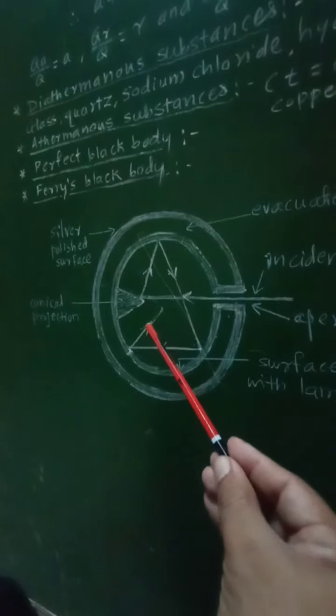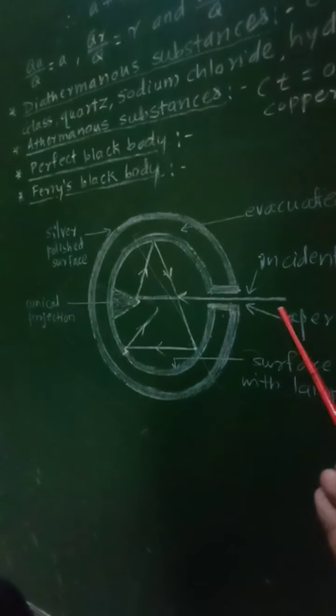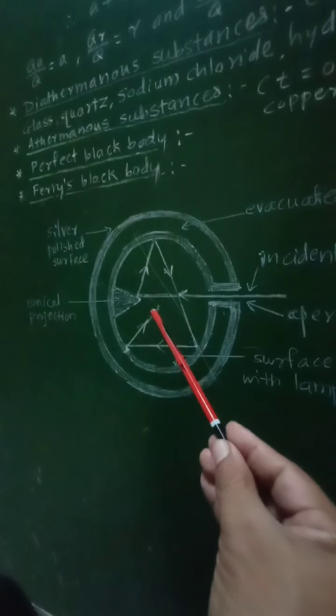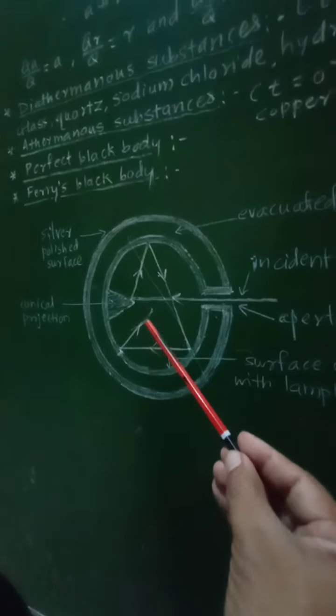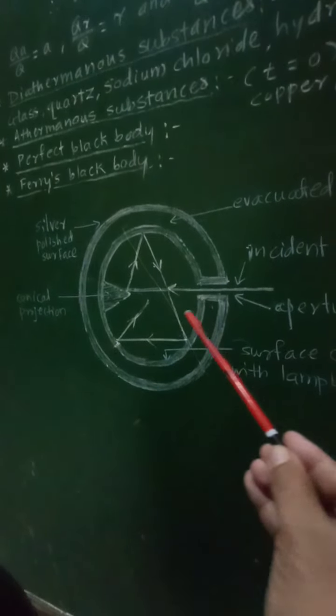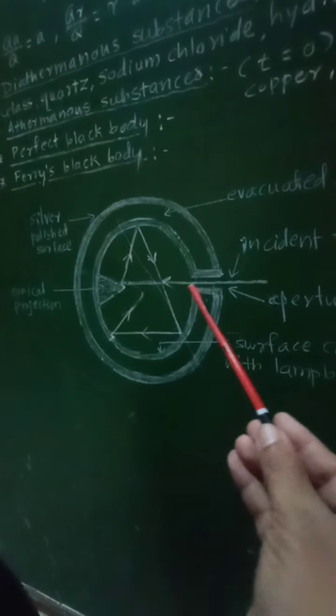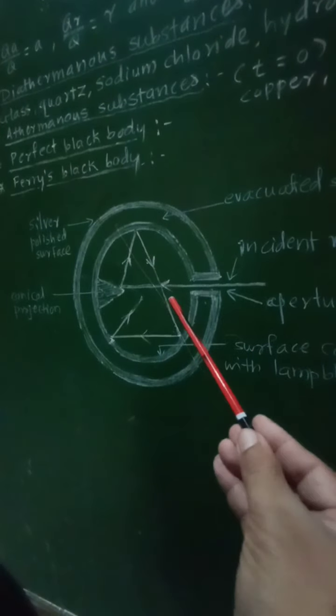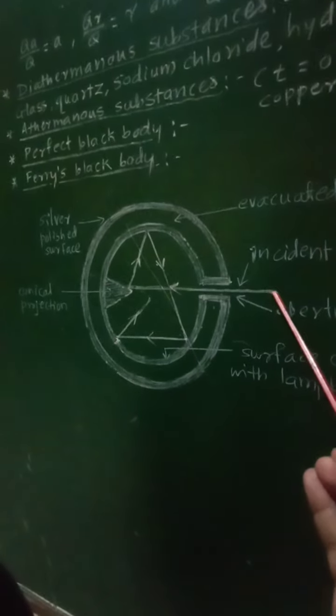As the conical projection is provided, the incident radiation is reflected inside the sphere only. There is no normal incidence by which the radiation could escape.